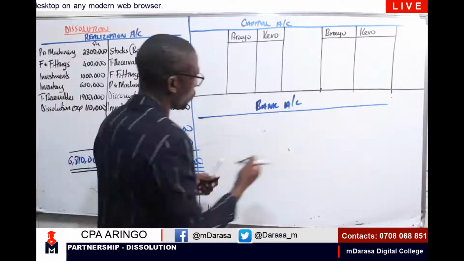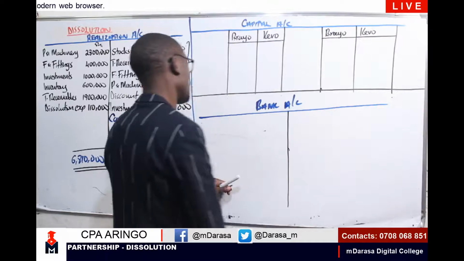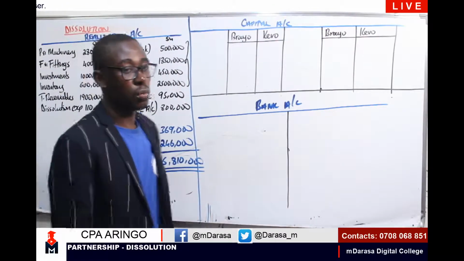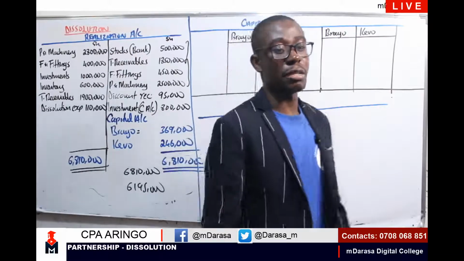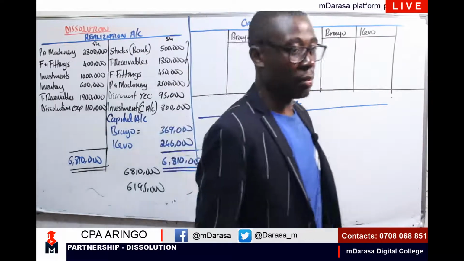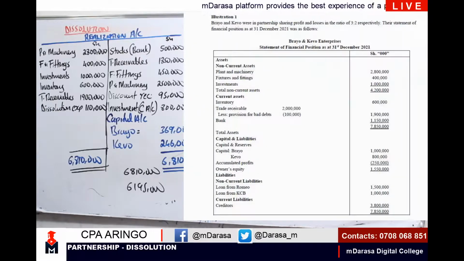So in our bank account, recall the entities that you're supposed to have. First of all, you need to consider if at all we had any balance brought down. Did you have any balance brought down? Yes, I can clearly see in our statement here.